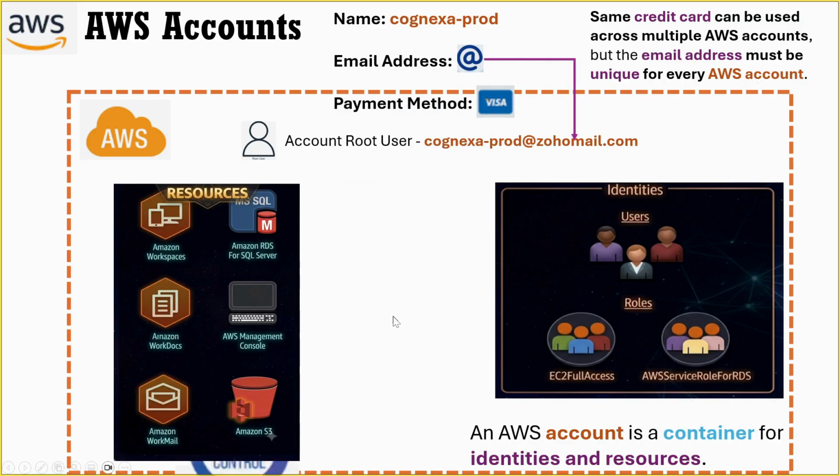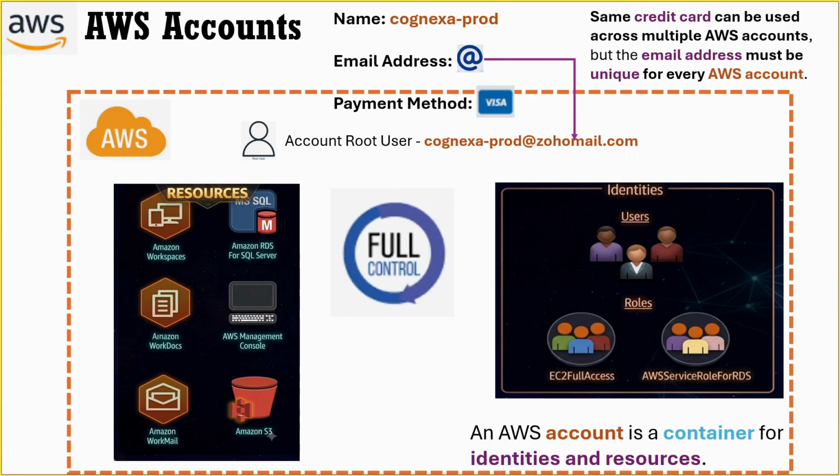Now, the root user has full control over its AWS account and all the resources within that account. In fact, the root user always retains full administrative access to the AWS account it belongs to. This is exactly why we need to be extremely careful with root user credentials. If someone gains access to the root user's username and password, the consequences can be severe. Since the root user has unrestricted access, those credentials could potentially be used to modify, delete, or destroy resources within the AWS account. For this reason, AWS best practice is to secure the root user with a strong password, enable multi-factor authentication, and avoid using the root user for day-to-day administrative activities.